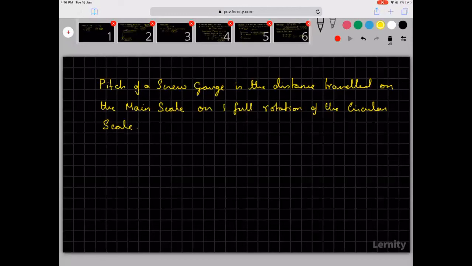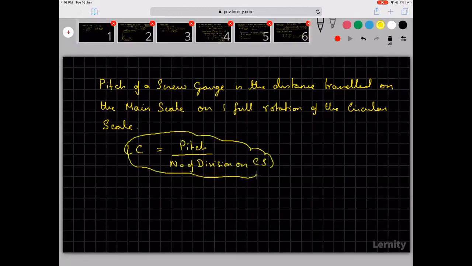Now least count. Least count is equal to pitch divided by number of divisions on the circular scale. So for the question that I gave, the pitch was 3 mm and the number of divisions on the circular scale was 100. So it became 0.03 mm.